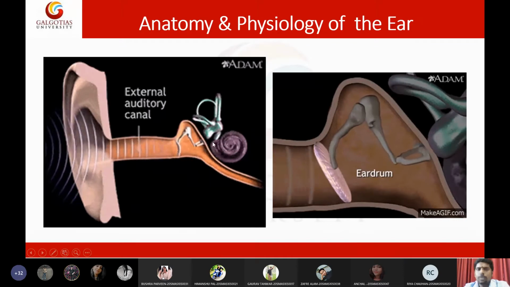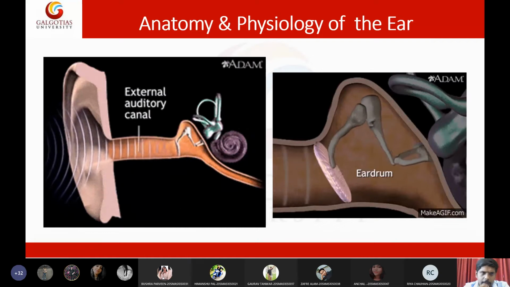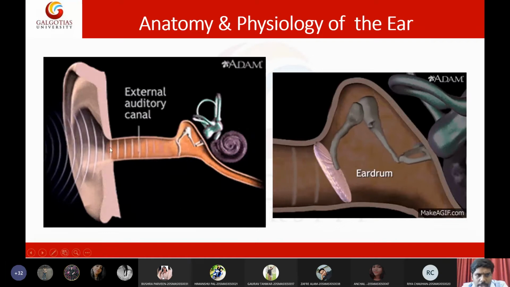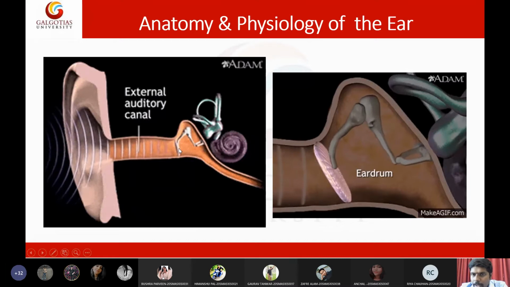So what is the purpose of these structures? I will tell the purpose. What exactly happens is, first, the sound waves will be captured by the ear, and the ear will direct the sound waves towards the eardrum. Now, because of these sound waves, the eardrum will oscillate; the eardrum will move.